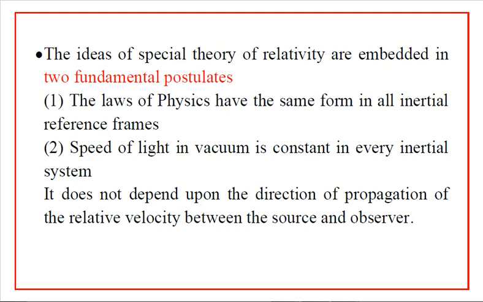The speed of light in vacuum is constant in every inertial system. This is the second postulate. That is, the speed of light in vacuum is 3 × 10^8 meters per second. It is a constant. It does not depend upon the direction of propagation, or the relative velocity between the source and observer, or the velocity of the source of light. It is independent of those factors. It is a universal constant. The speed of light in vacuum is constant. So these are the two statements called the fundamental postulates of the special theory of relativity.